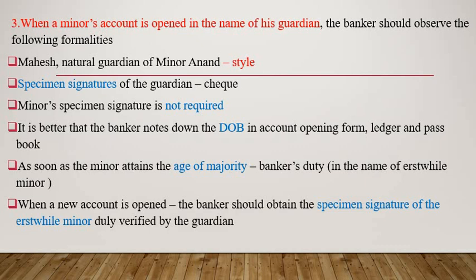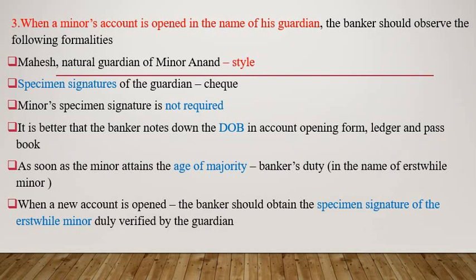Fourth point, it is better that the banker notes down the date of birth of the minor in the account opening form, in his ledger, and also in the passbook. Why? What is the need of it? This information helps the banker to know when the minor attains majority. When the minor has attained the age of 21 years, the duty of the banker is to open a new account, and all the credit balances of the old account will be transferred to the new account. That is why they note down the date of birth of the minor.